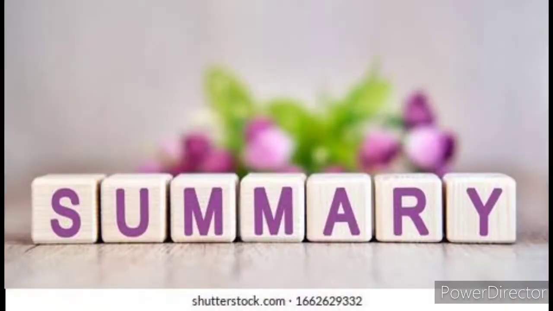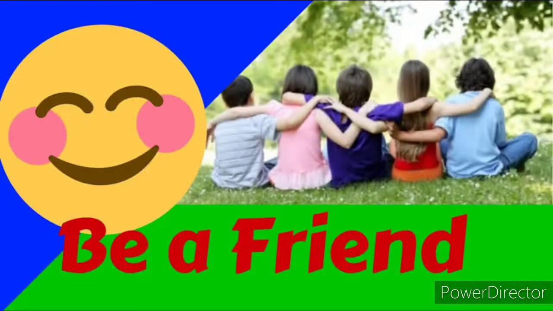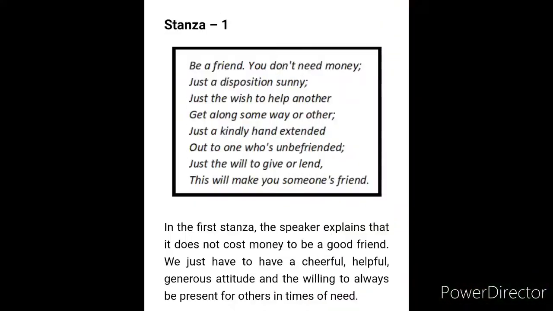Children, now let's see the summary for the poem Be a Friend. Let's see the poetry lines with the explanation here. Be a friend, you don't need money, just a disposition sunny, just the wish to help another, get along some way or other, just a kindly hand extend out to one who's unbefriended, just the will to give and lend, this will make you someone's friend.